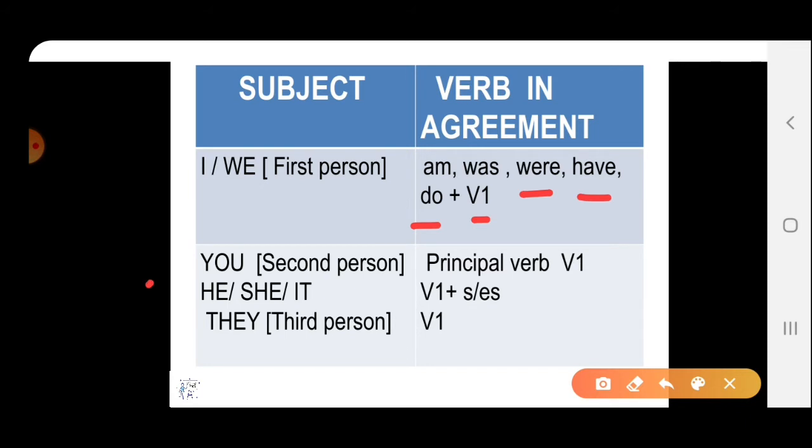Second, if we use second person, that is you, it is always followed with the first form of the verb. Third person, he, she, it. You are very well aware that he, she, it are considered third person. And with these, we will use the first form of the verb. But the first form of the verb is joined by s or es, and then we make the verb singular. How? We will see in the next slide. They, that is also third person. It is also followed with the first form of the verb.